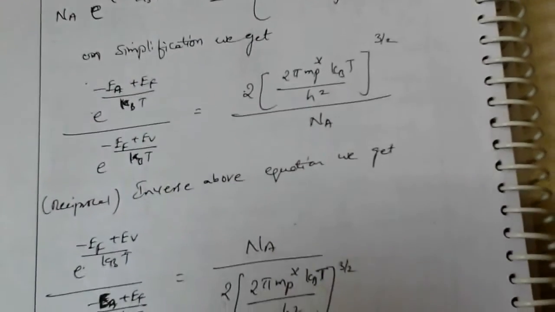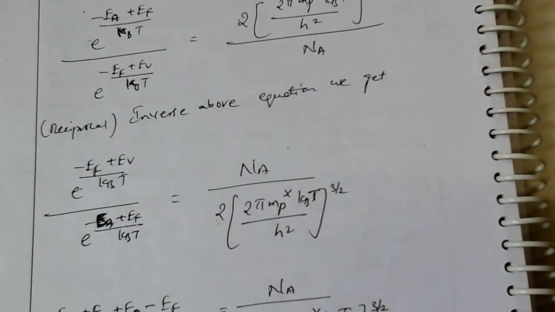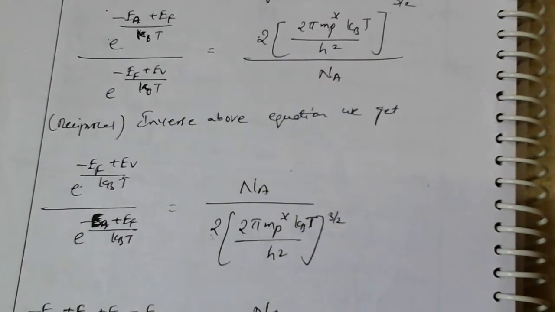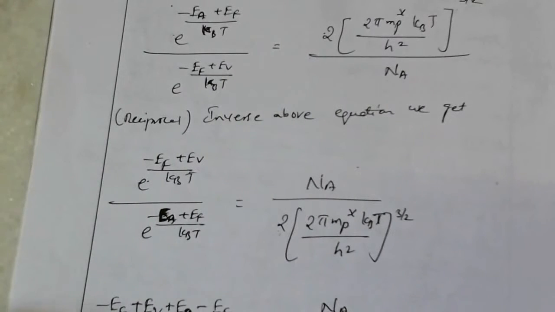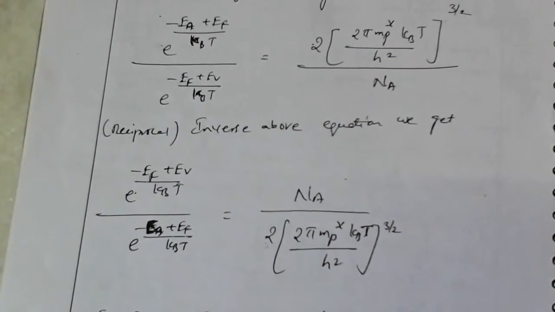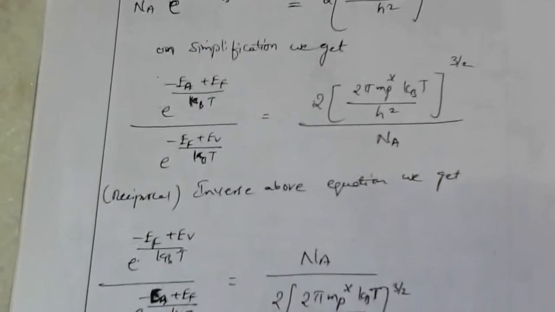Now we are doing the reciprocal of the equation. If you do the reciprocal, you can get the answer.